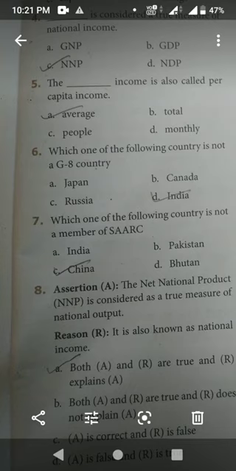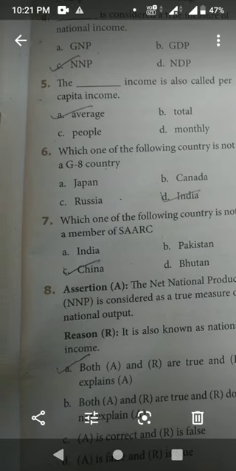Okay. Next, eighth one. Assertion A: The net national product is considered as a true measure of national output. Reason: it is also known as national income. Here, option A is the correct answer. Both A and R are true and R explains A.